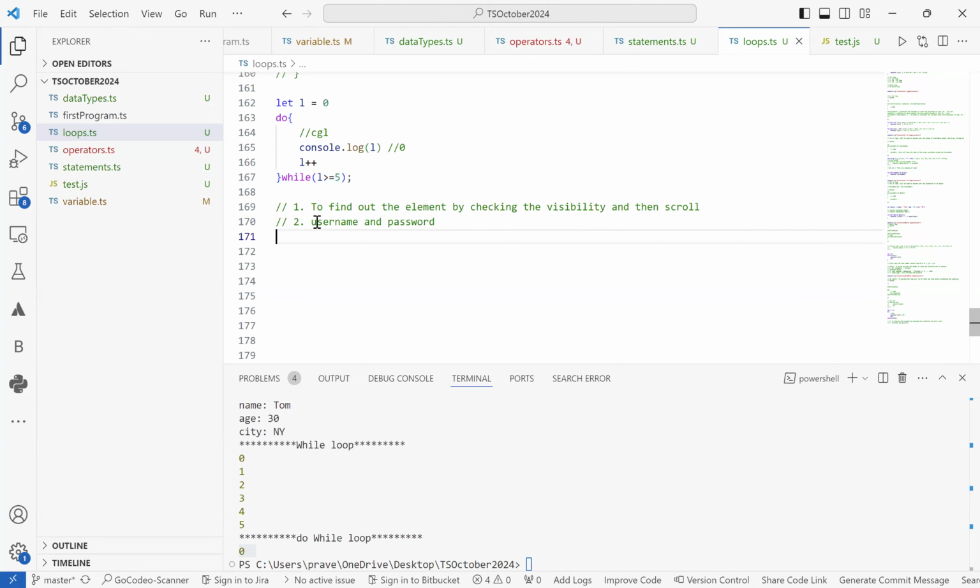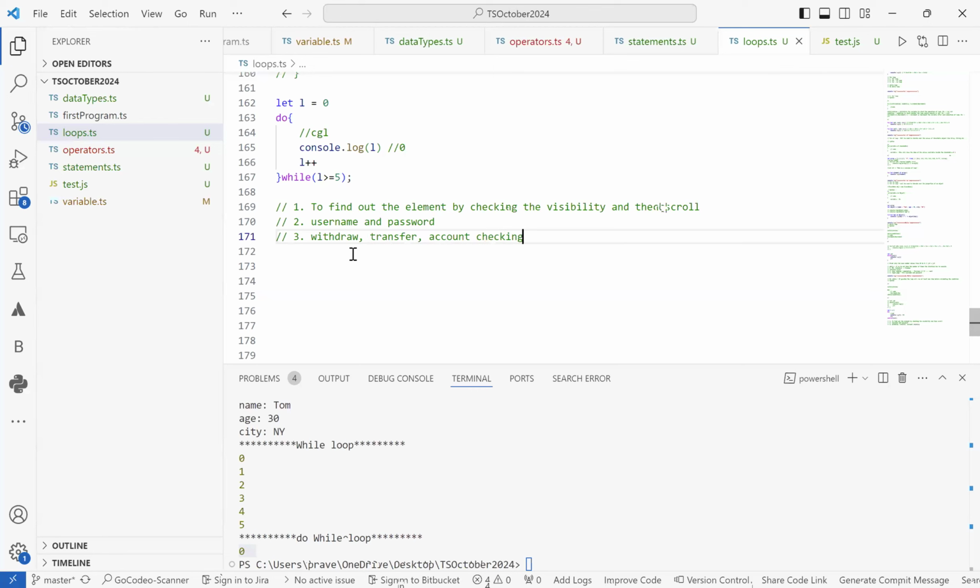Third, let's say we have a banking application where, after logging into the application, we ask the user whether you want to withdraw the amount, or transfer the amount, or do some kind of account checking.